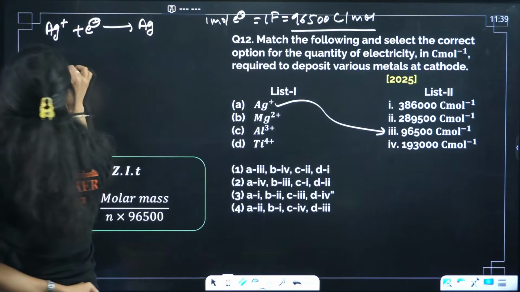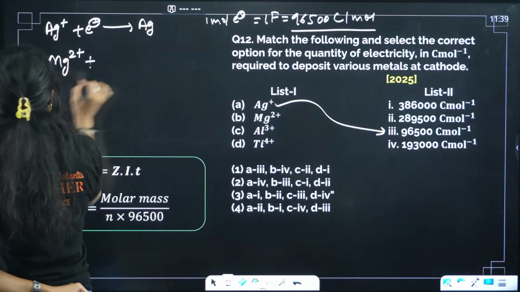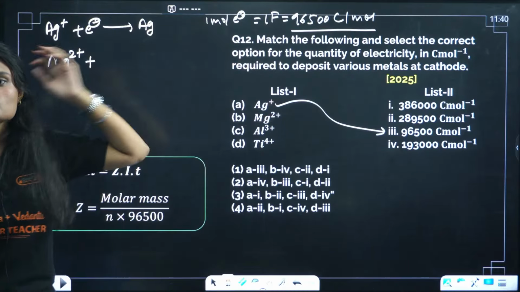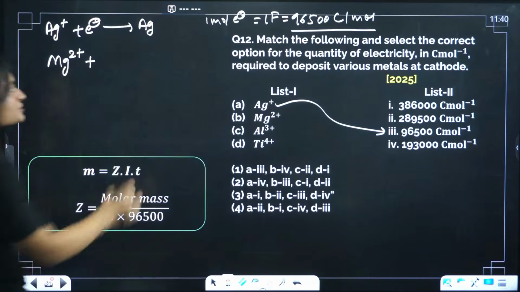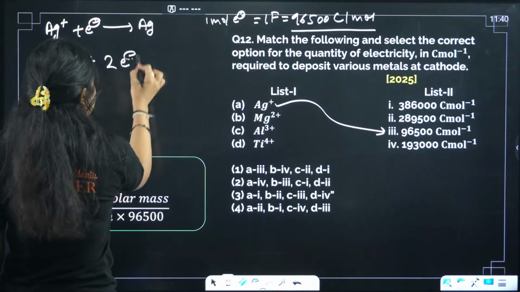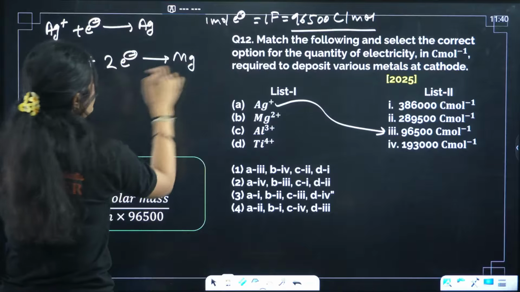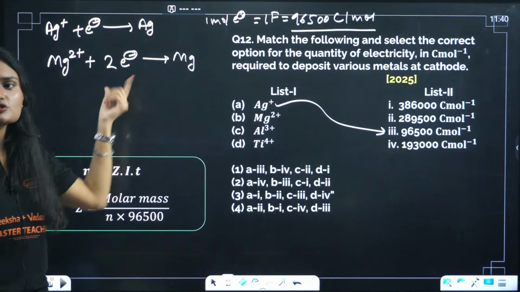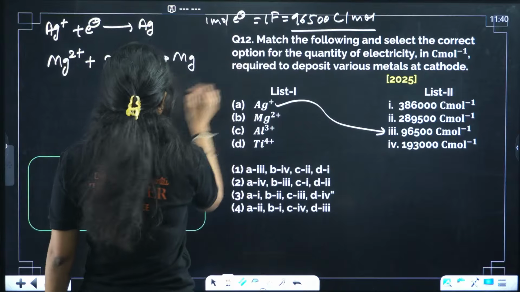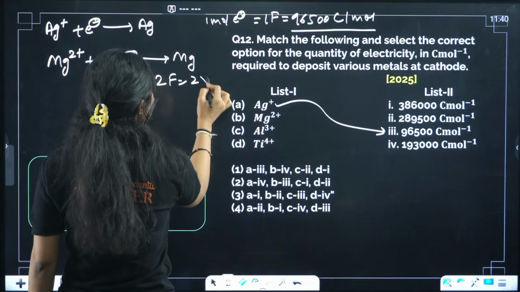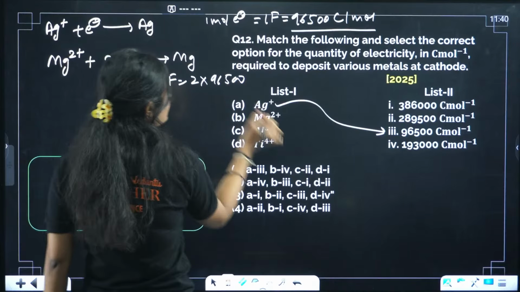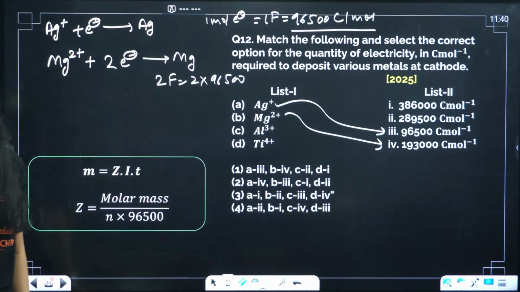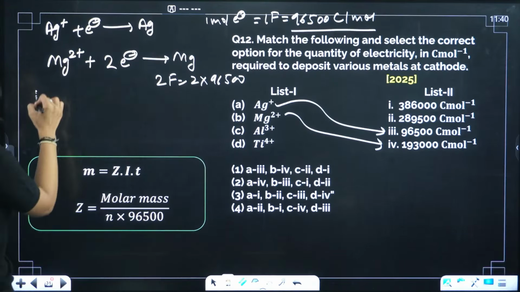Okay, then we have Mg2+. If we do reduction of Mg2+ at cathode, how many electrons do we need? 2 electrons, right? And we'll get Mg. So here, 1 mole of electron, 1 Faraday. 2 moles of electrons, 2 Faraday, right? That means 2 times 96500, that will be 1,93,000.